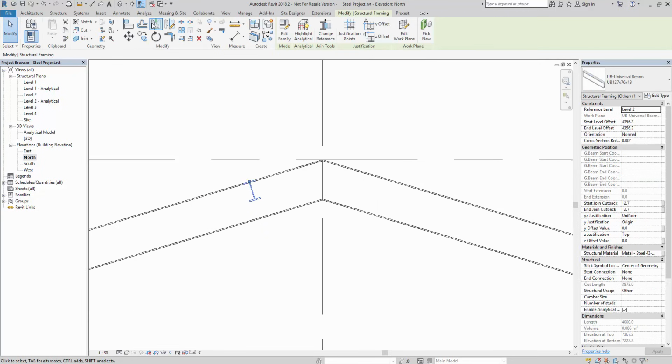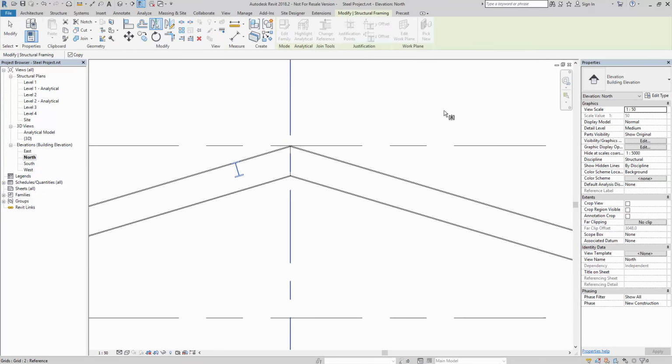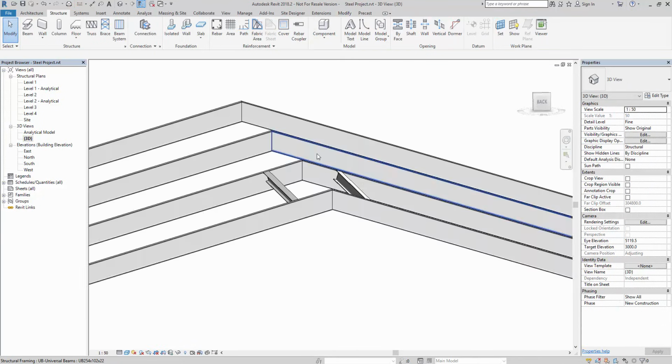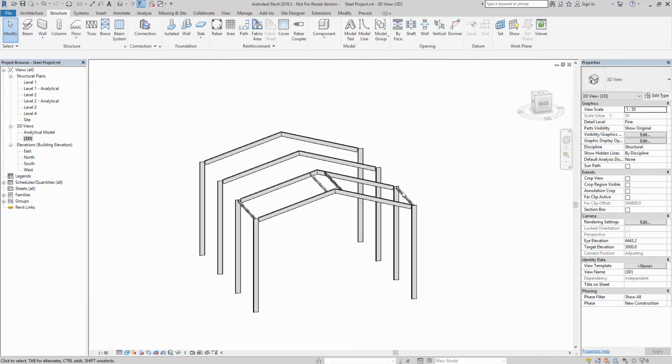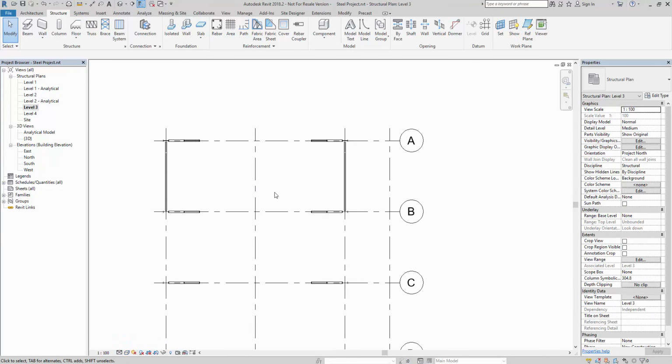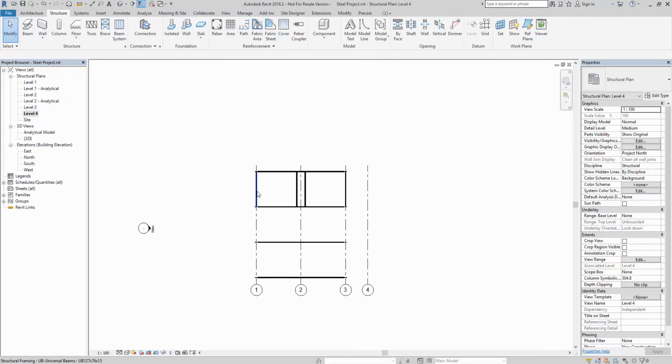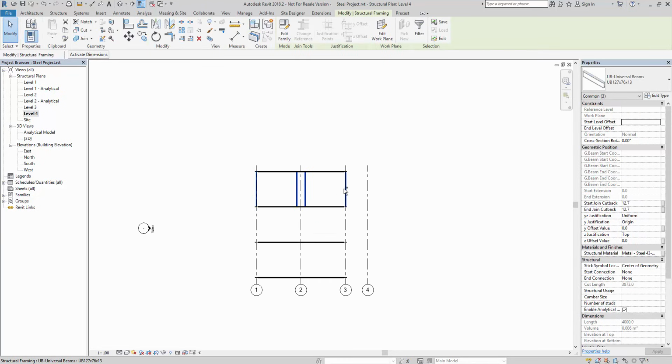I'm going to select it, use the mirror tool along the grid line 2. We have a look in 3D, and you'll see that we now have these in position. So I'm going to go back to level 3, or sorry, level 4, where I will see all the beams. You can see 1, 2, 3, 4.